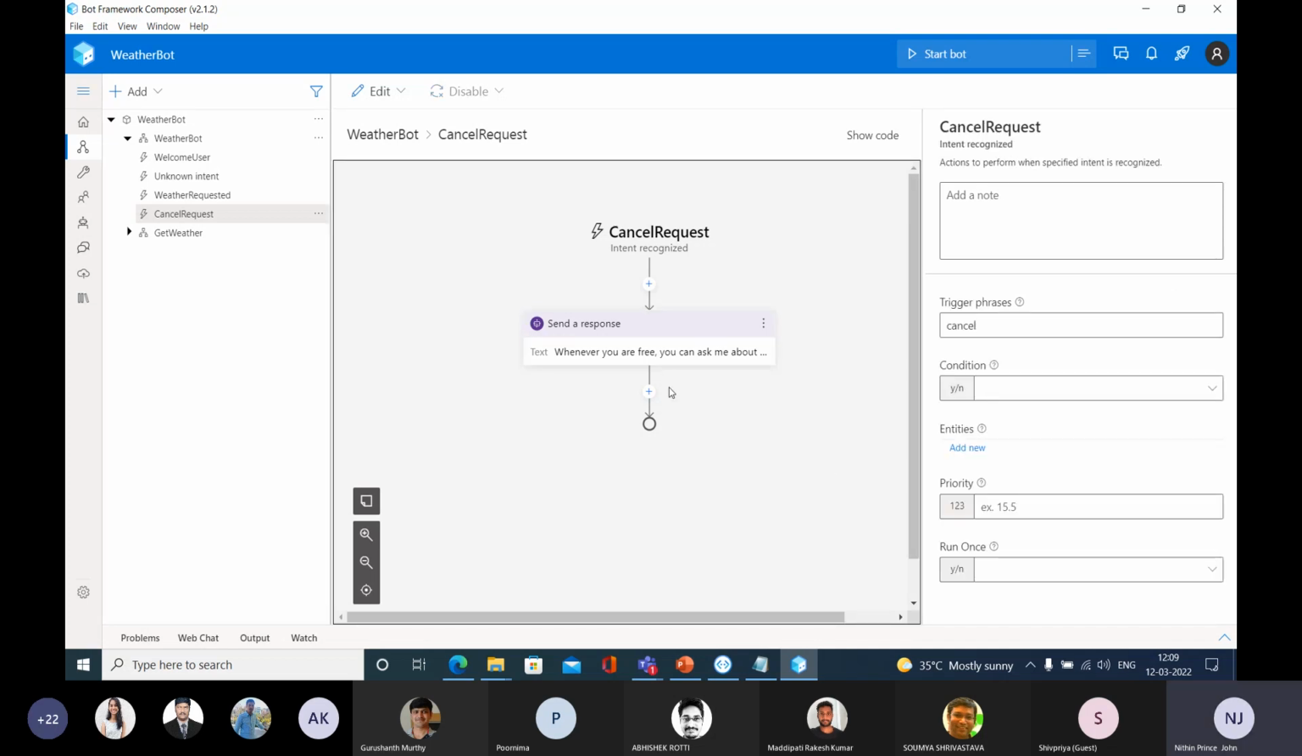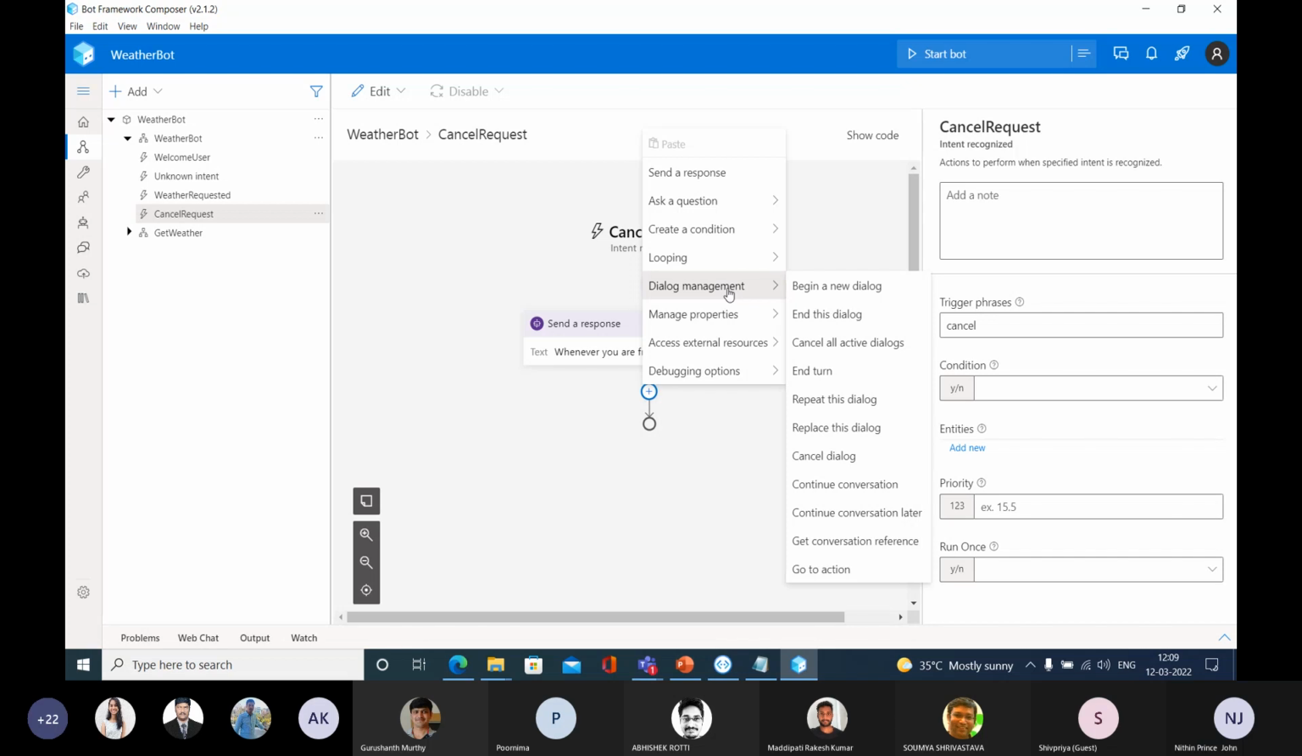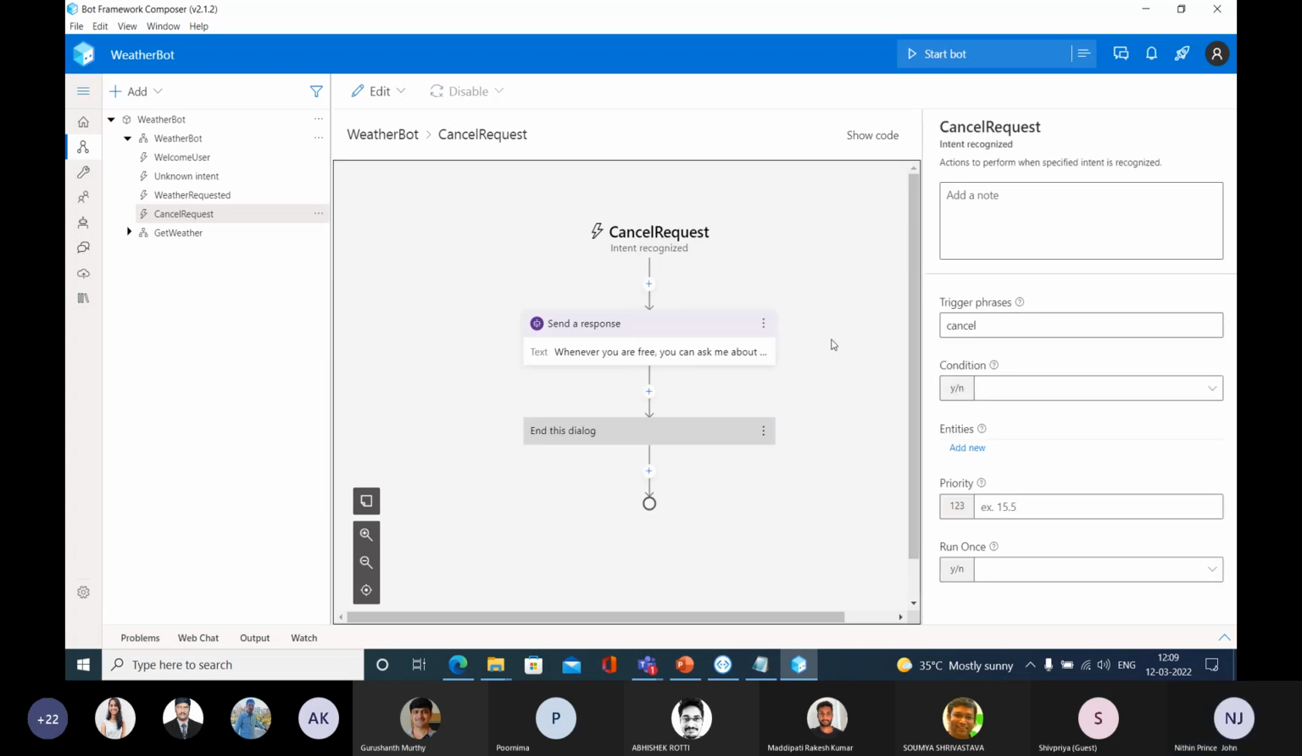So after that, I need to end this dialog, right? So go and select this add button again, and go to the dialog management. Instead of begin a new dialog, we need to end this dialog. Earlier, it was not like that. When we typed weather, we needed to begin a new dialog. But here, when I type the word cancel, I need to end this dialog. So go and select this, end this dialog. Now I'm done up to this point. So let me start the bot again.